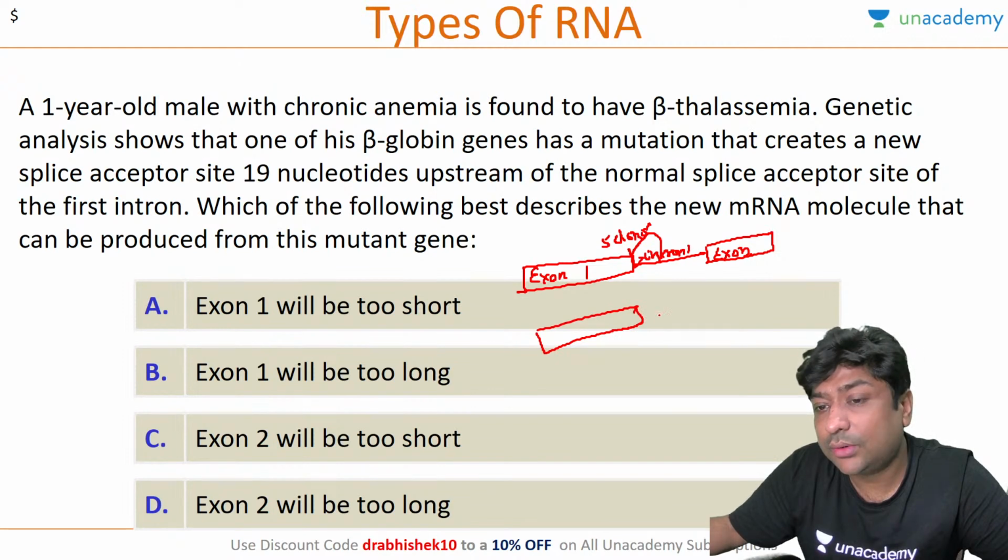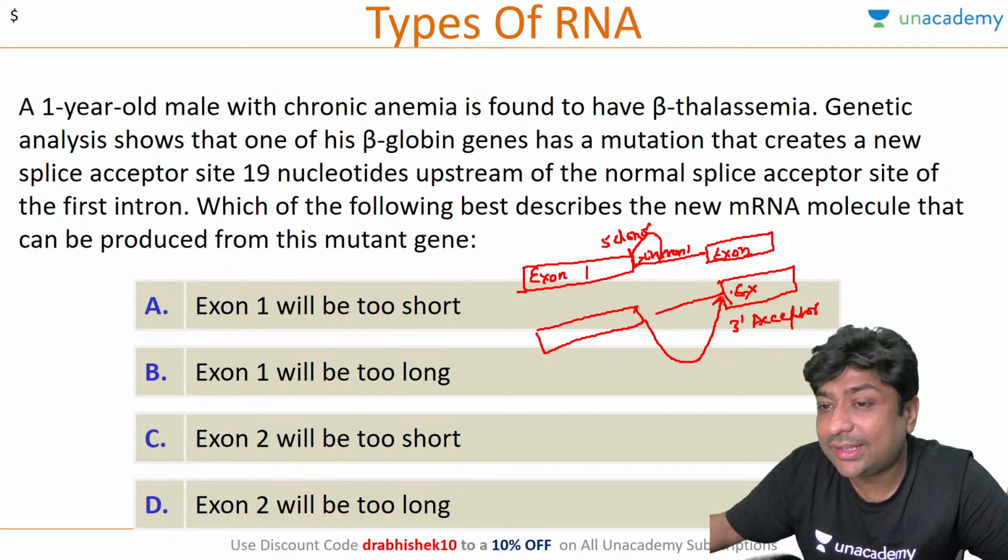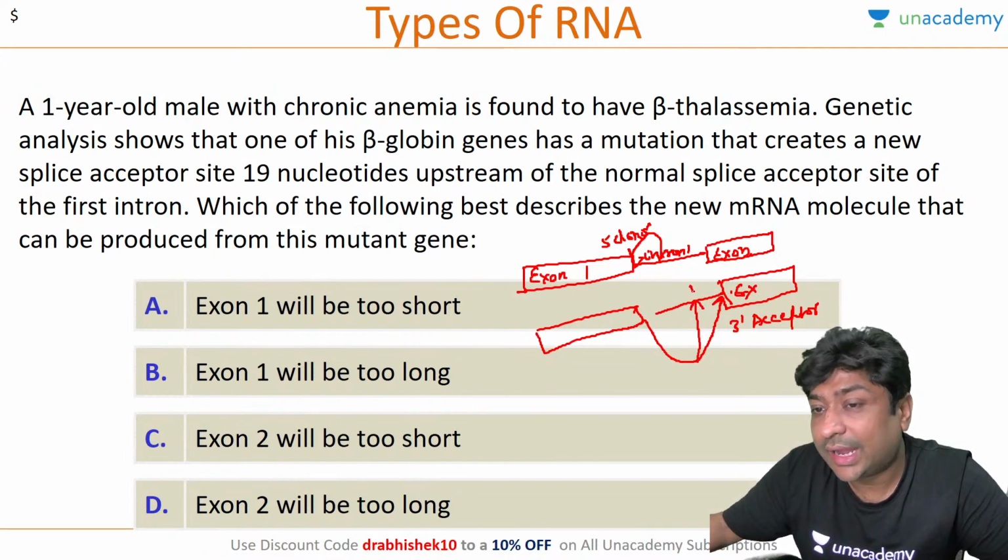Now this free end goes and attacks here, and this is called the 3' acceptor site. But what is happening here is that rather than coming here, it is hitting somewhere here, 19 nucleotides upstream. So rather than hitting here, it is hitting here.